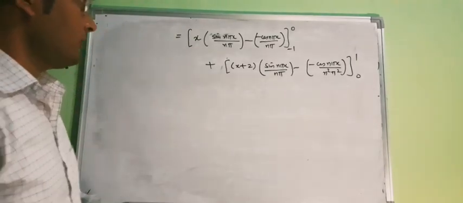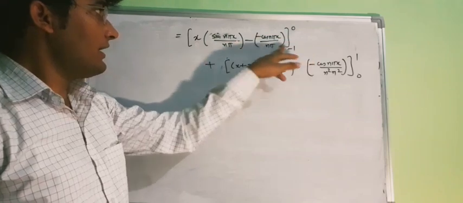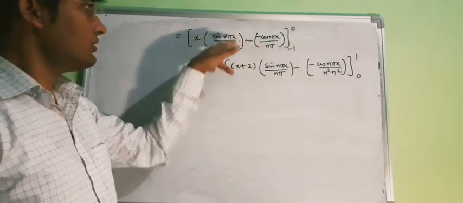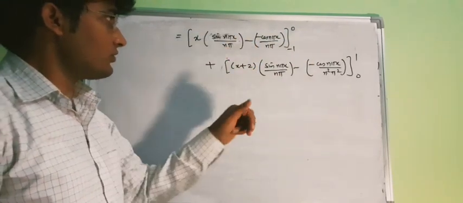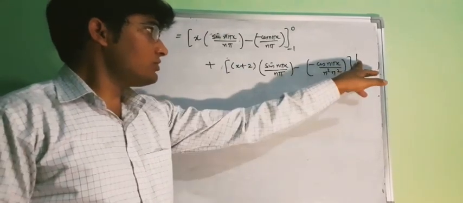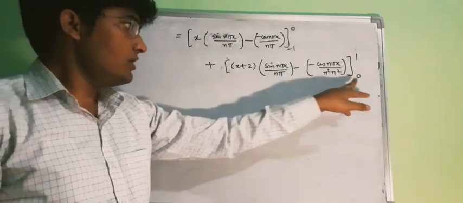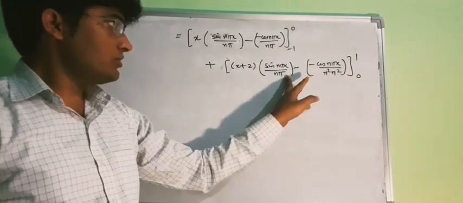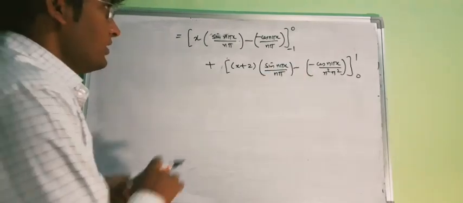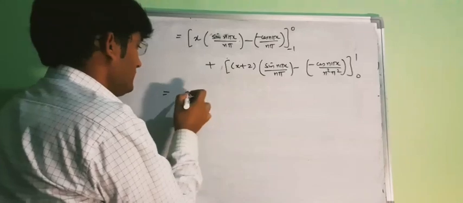Now, as we know that sin 0 is 0, so the upper limit will be 0. Again, sin n pi is 0, so the first term will be 0. For this term, our upper limit will be 0 as we will have sin n pi, and that is 0. And again, its lower limit will be 0 because we have sin 0. So let us start with this term. This will be minus minus plus.